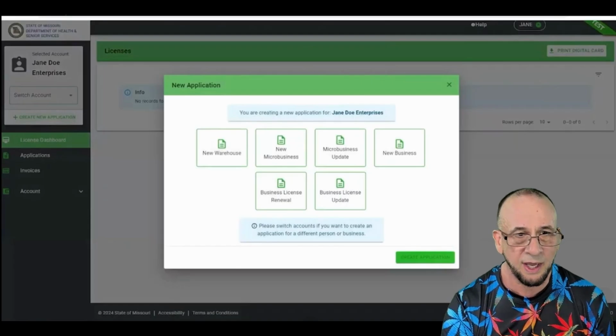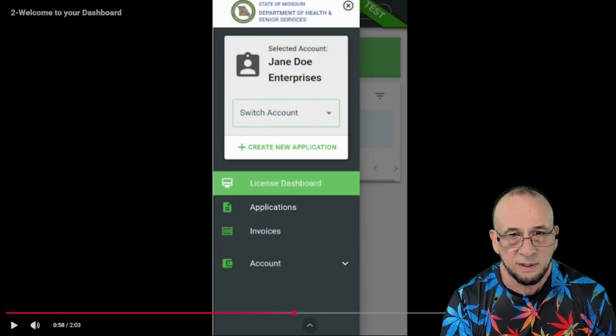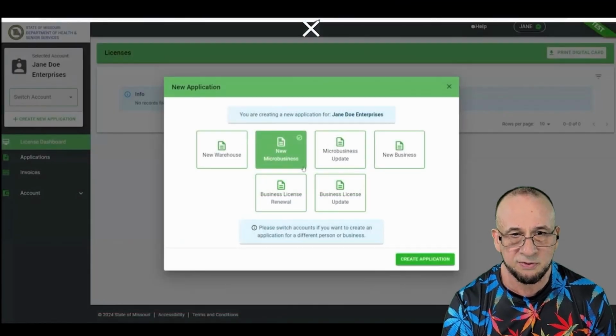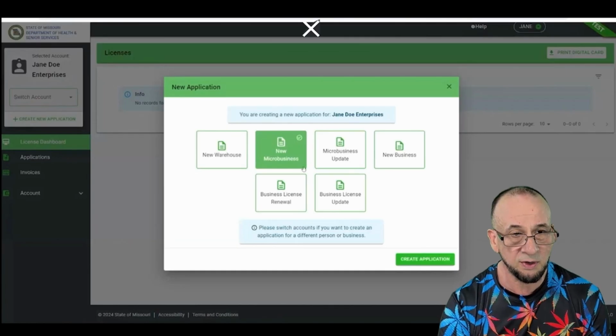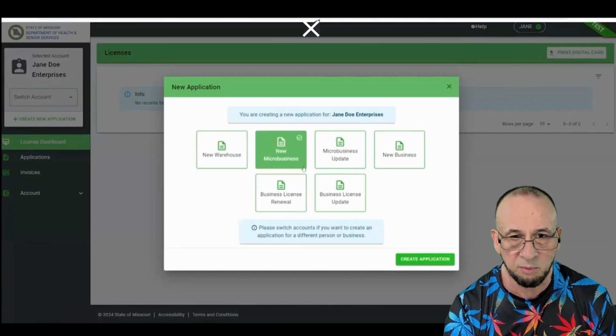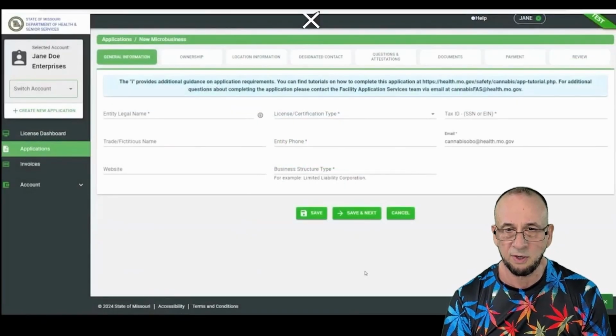Once you do that, so under the license dashboard, you want to create a new application. Once you do that, boom, you'll see this window open up. See the license dashboard over there on the left? Click on that, new application, and then new micro business. Make sure you put all the correct information in here.